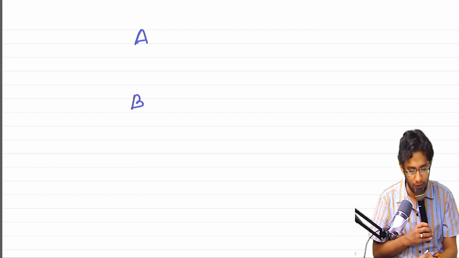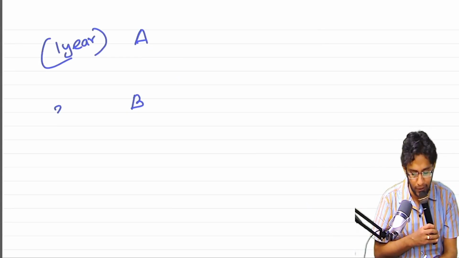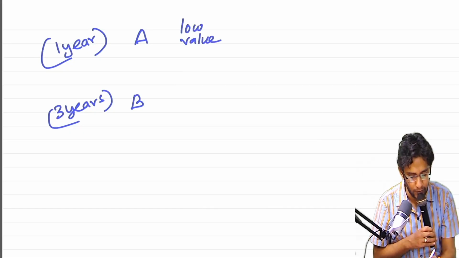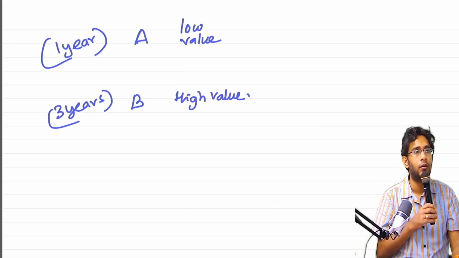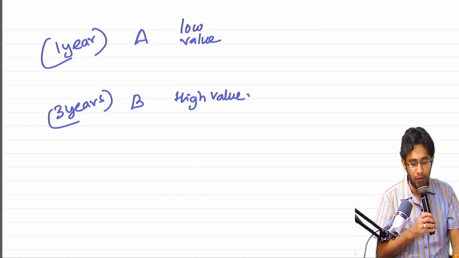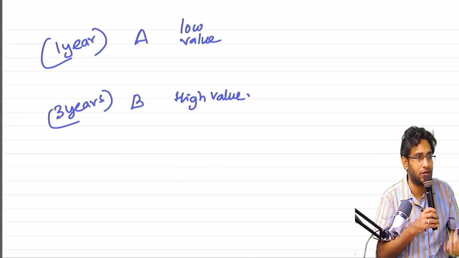A's work will get over in 1 year. B's work will get over in 3 years. A is a low value item, B is a high value item. They will manipulate the prices in such a way that more revenue gets recognized in the initial year after allocation.